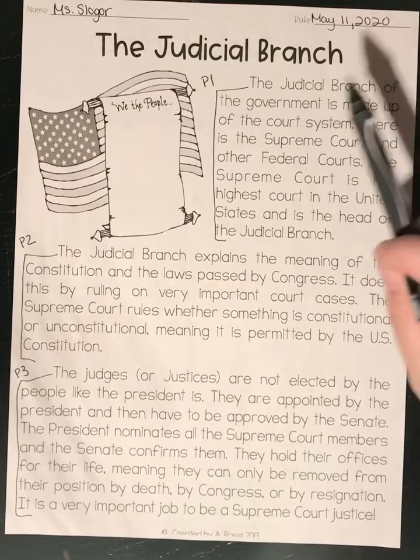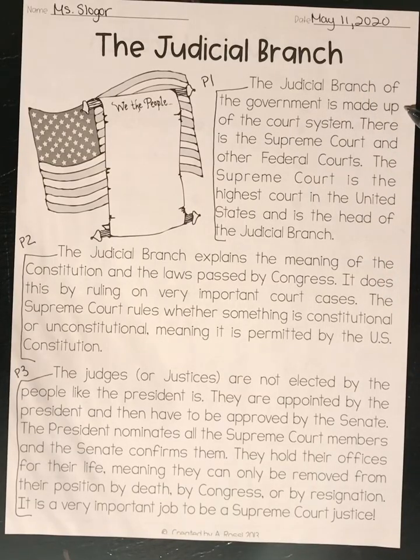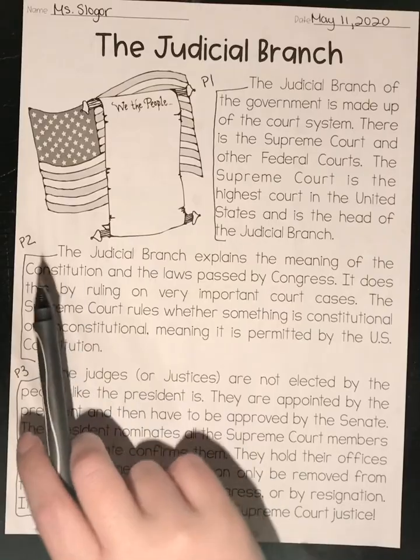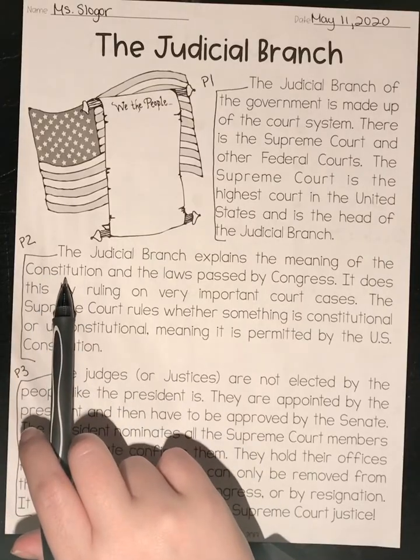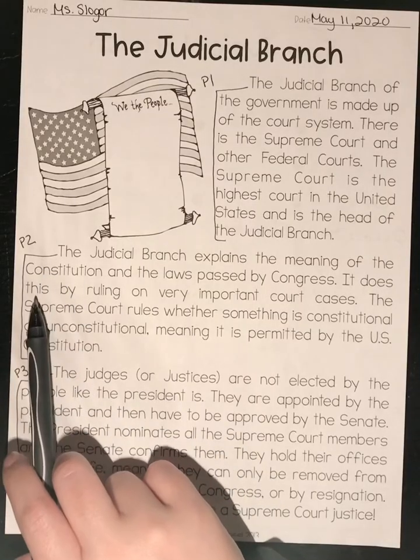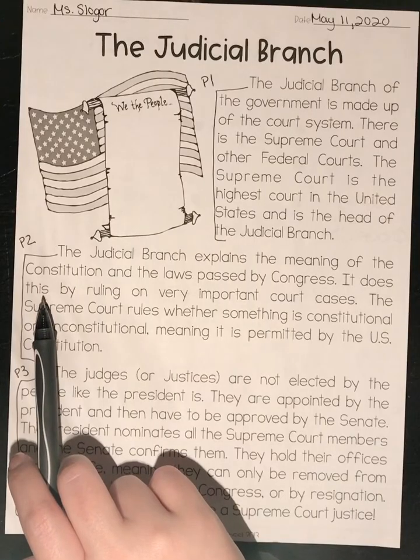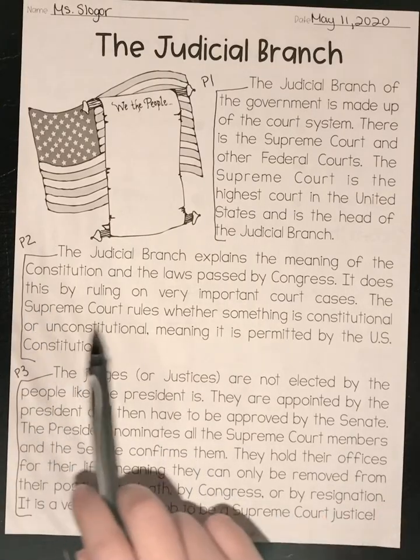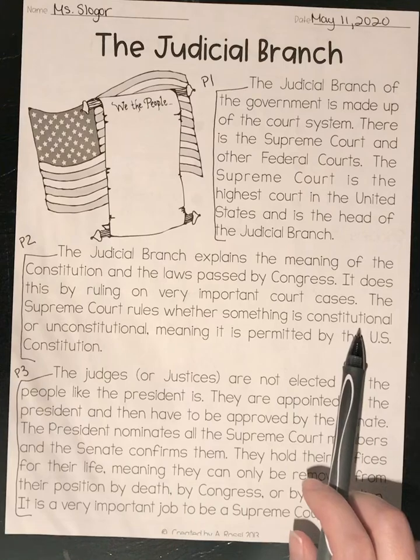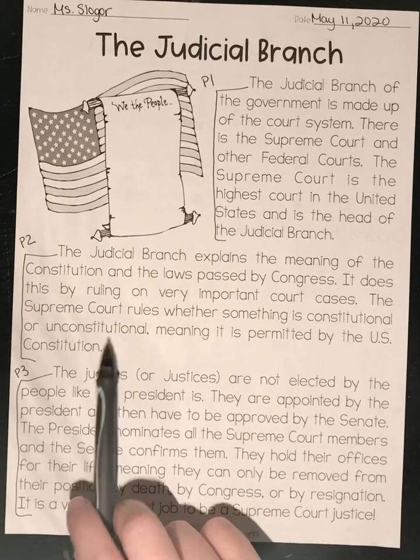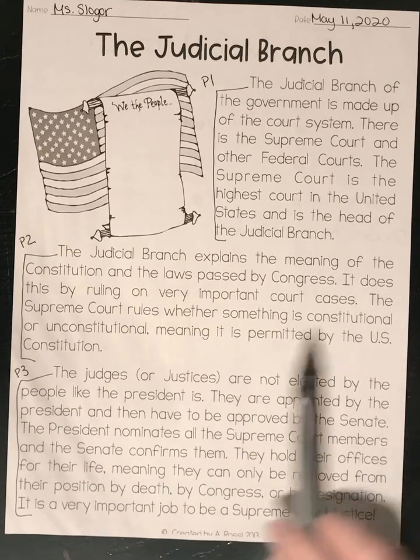Paragraph 1. The judicial branch of the government is made up of the court system. There is the Supreme Court and other federal courts. The Supreme Court is the highest court in the United States and is the head of the judicial branch. The judicial branch explains the meaning of the Constitution and the laws passed by Congress. It does this by ruling on very important court cases. The Supreme Court rules whether something is constitutional or unconstitutional, meaning it is permitted by the U.S. Constitution.